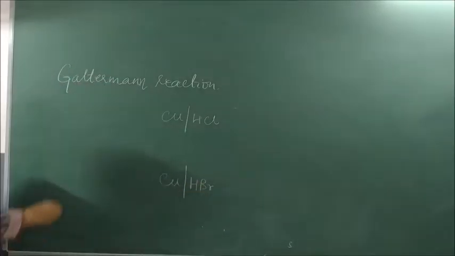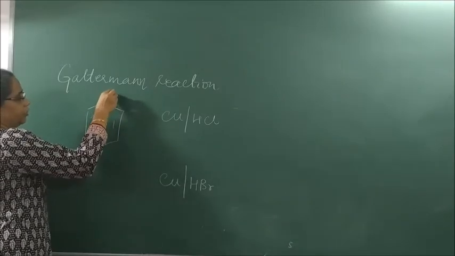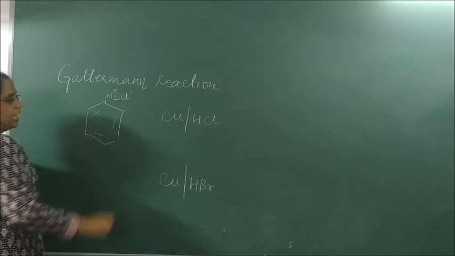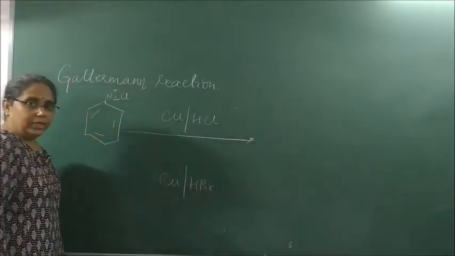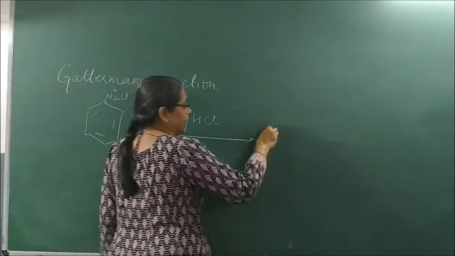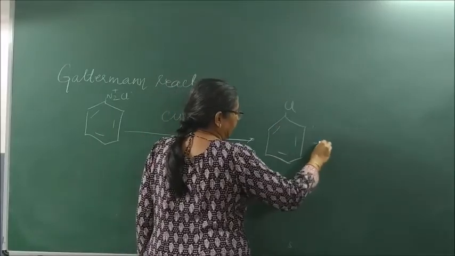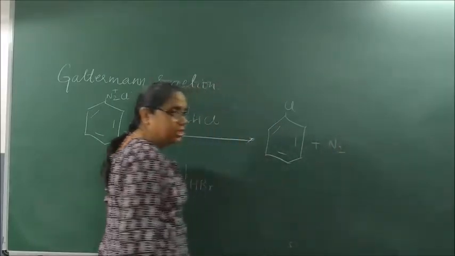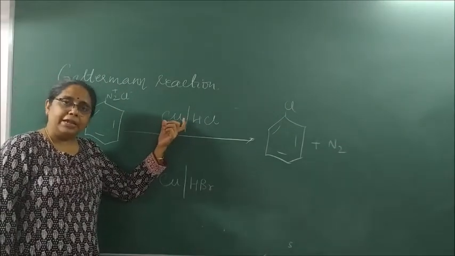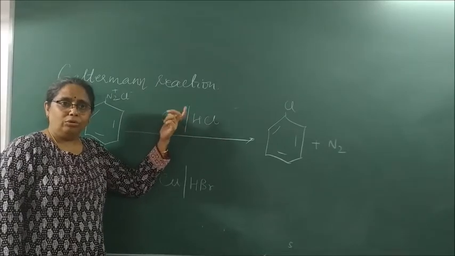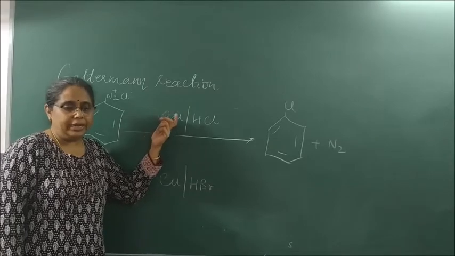So what we studied, I take benzene diazonium salt or benzene diazonium chloride, N2+Cl-, and I react it with copper in presence of HCl. So I get, again an elimination reaction takes place, chlorobenzene, plus N2 is removed. What is the change? The reagent has changed. In Sandmeyer's reaction, it was Cu2Cl2. Here our reagent is copper and HCl.